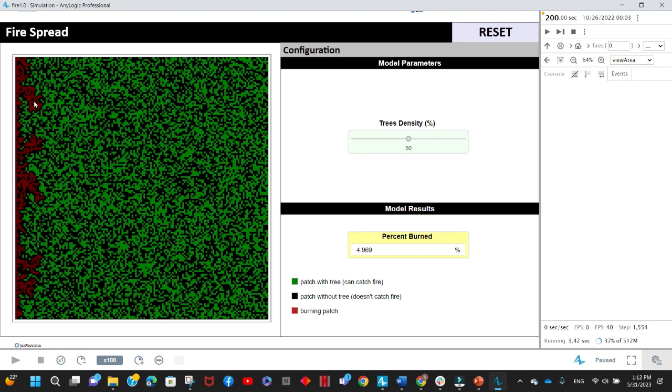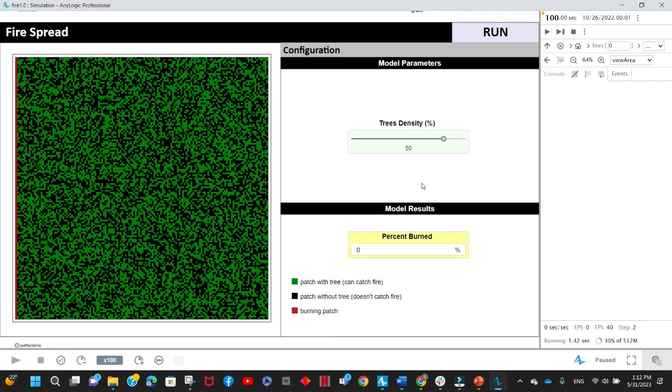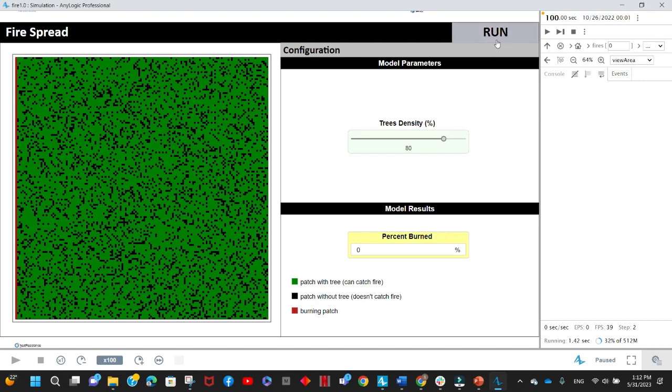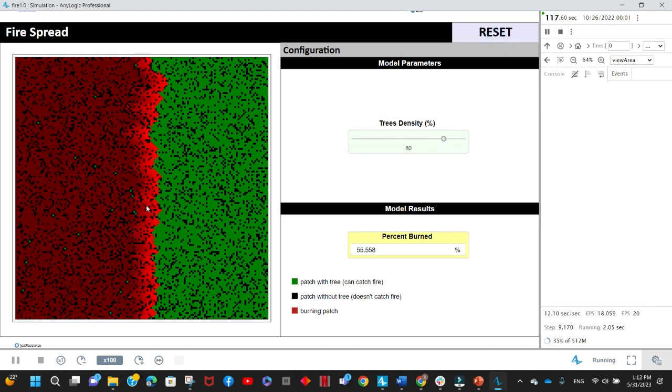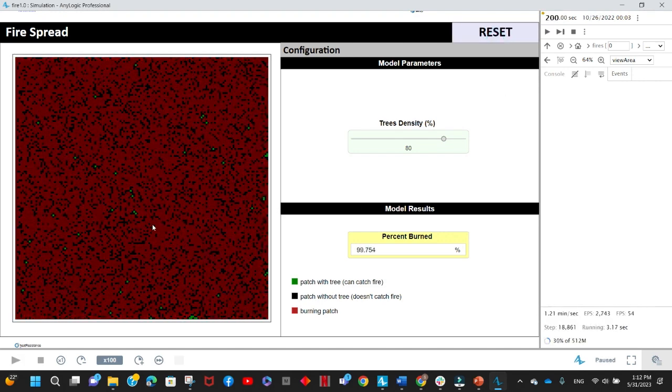As you can see, the fire is only able to reach a certain distance through the forest because of the existence of the black patches, which are capable of blocking the spread of the fire. Now, if we increase the density of the trees to, let's say, 80% and run the model again, we will see that in this case, the fire is able to spread and to reach the most right edge of the forest. In this model, we are able to see that there is a certain threshold percentage in which the behavior of the spread of the fire changes.